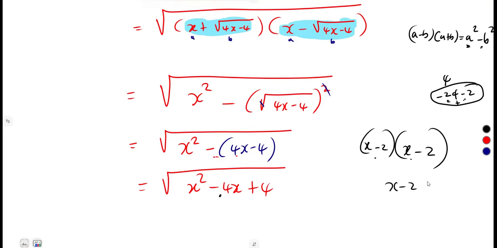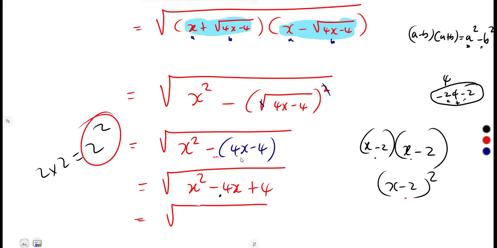X minus 2 means what? X minus 2 squared, just like 2 times 2, 2 squared. So meaning to say, whatever you're going to obtain under this square root here, it is what? A bracket being squared, which is easier for us to determine its square root.